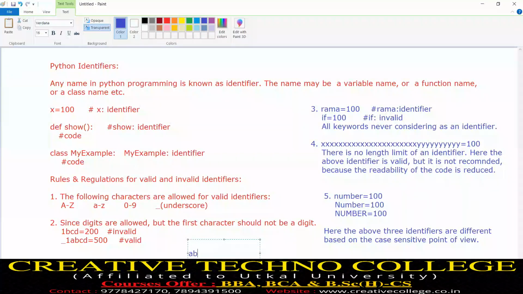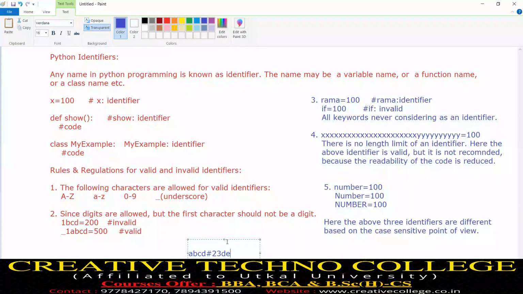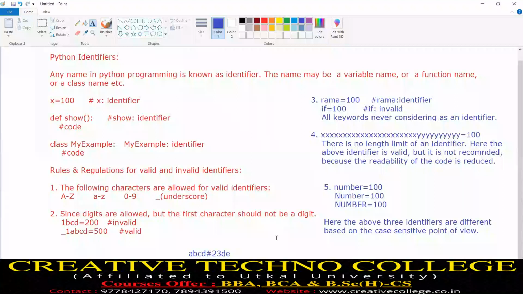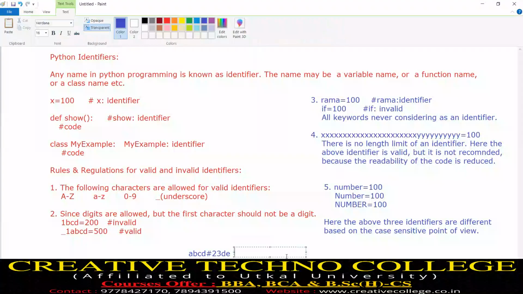Now a, b, c, d, hash, 3, d, e. Valid or invalid? Within one second, tell. Invalid. The hash symbol is not supported. Only uppercase A to Z, lowercase a to z, digits 0 to 9 and underscore are allowed. So this is invalid.